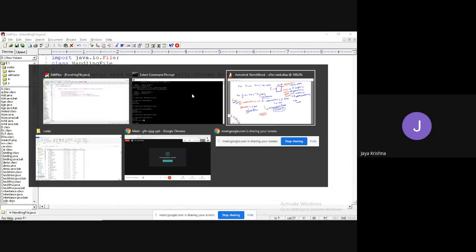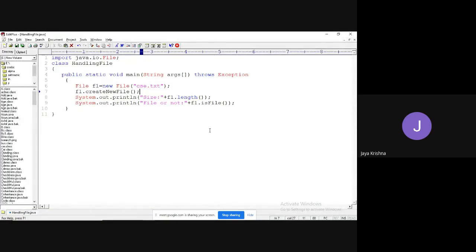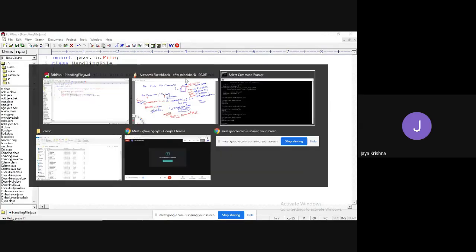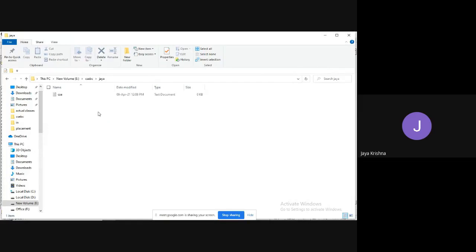And there is one more method, the list method, which is going to list out all the files. These can be any kind of files and directories. In which location you want to list, that location you need to give. I will take one Java class and create a new file whose name is once again RGUKT.